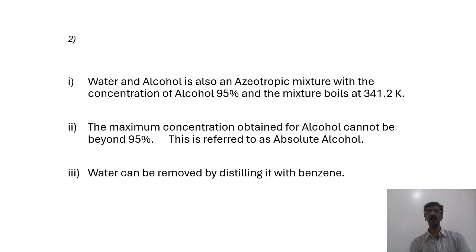दूसरा पॉइंट है, water और alcohol एक azeotropic mixture है, where the concentration of alcohol is 95%. The mixture will boil at 341.2 Kelvin. The maximum concentration obtained for alcohol cannot be beyond 95%. 95% के beyond वो जा ही नहीं सकता, और इस वजह से हम इसको बोलते हैं absolute alcohol. नाम तो सुना होगा आपने. So absolute alcohol is not 100% alcohol, it is 95% alcohol.